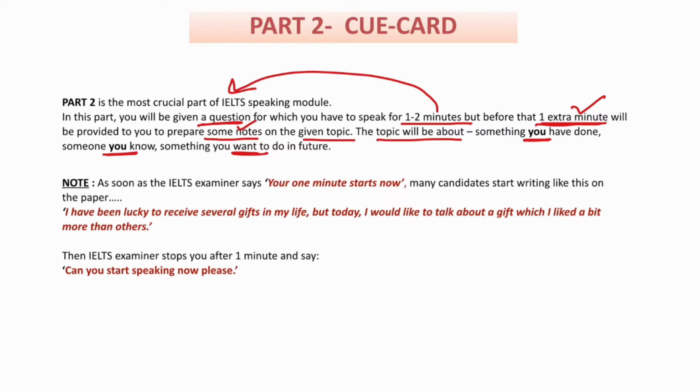Here it is important to know the common mistake that students make in the cue card round of their speaking test. When your introduction part ends, the examiner will say now it's time to move to part 2, the cue card round. I'll ask you one random question and you have to answer it. For example, I'll take a general question like, talk about a gift you received lately. The invigilator will say, your 1 minute starts now for preparation.